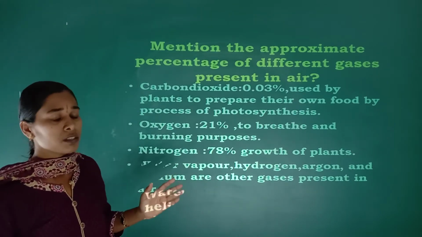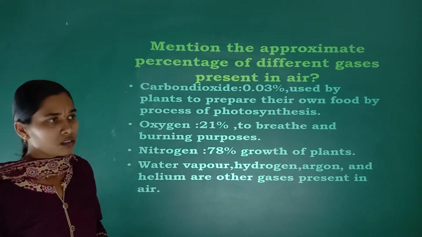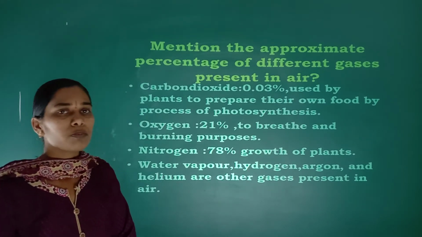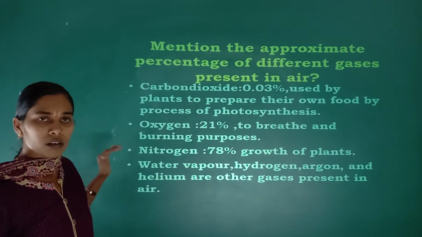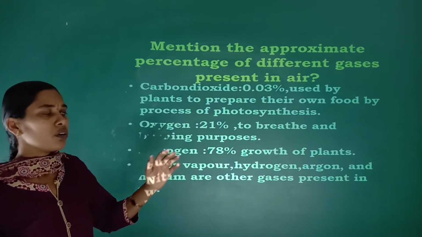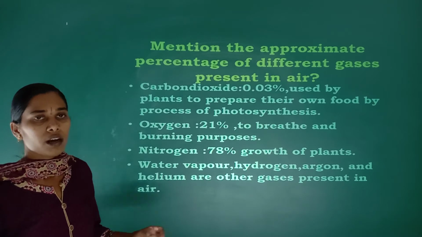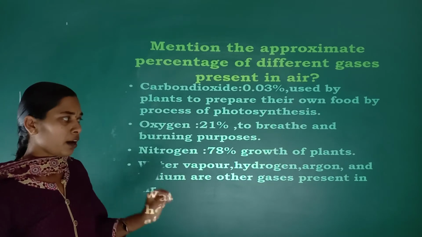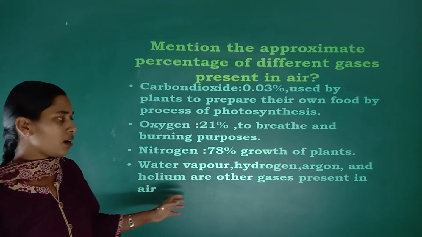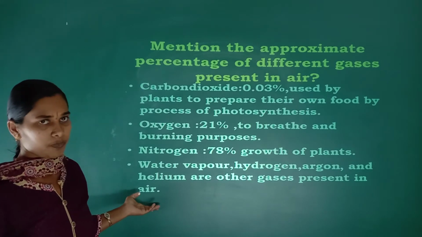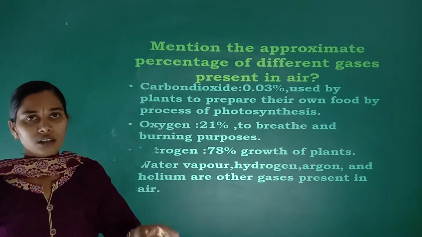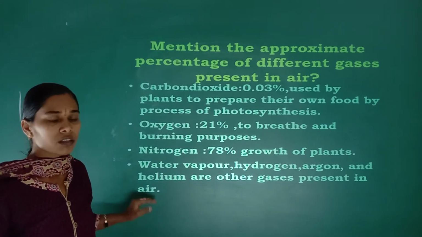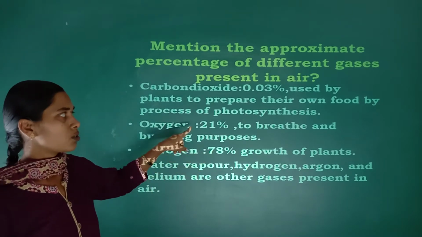So 0.03% of carbon dioxide, 21% of oxygen. Then nitrogen, 78%. 78% of nitrogen is present in the air. What is the use of nitrogen? It helps for the growth of the plants. Along with this, water vapor, hydrogen, argon and helium are the other gases present in the air. Mainly nitrogen, oxygen, carbon dioxide, and still 1% remains, because 100% means 78, 21, 0.03.